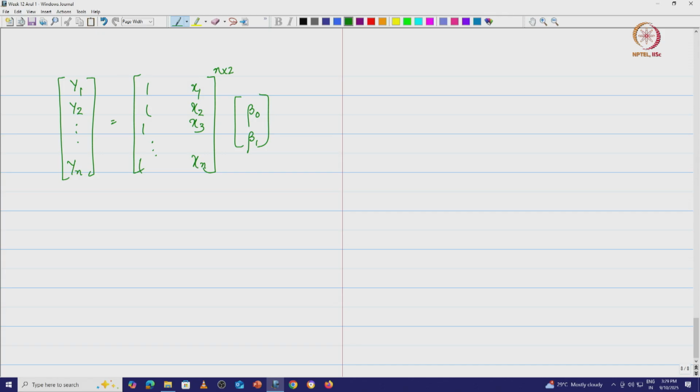This matrix will be invertible if the columns are linearly independent, right. So we are going to say that if there are at least 2 distinct values of x, then the columns will become linearly independent.